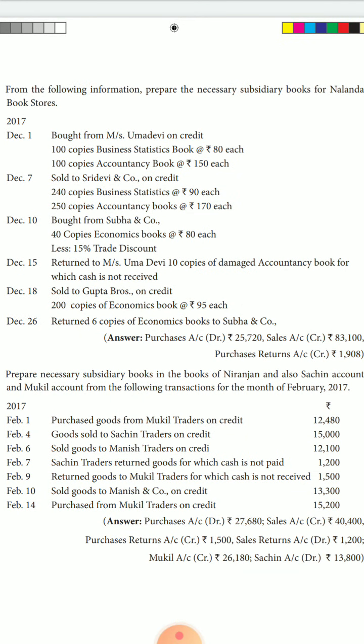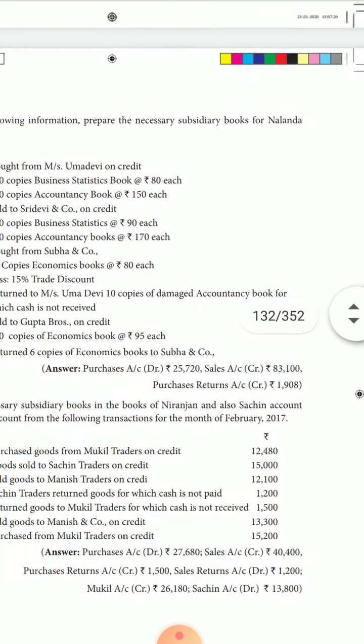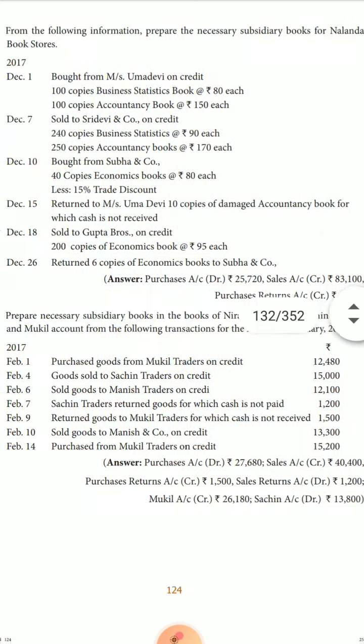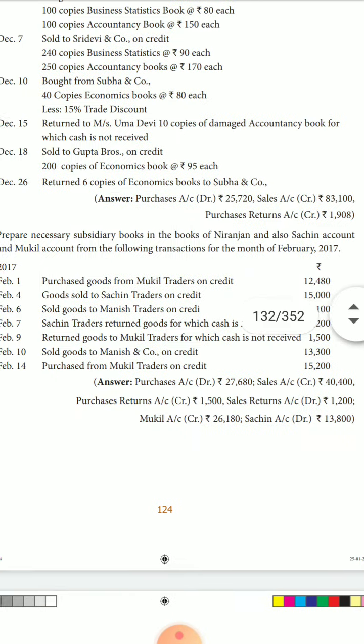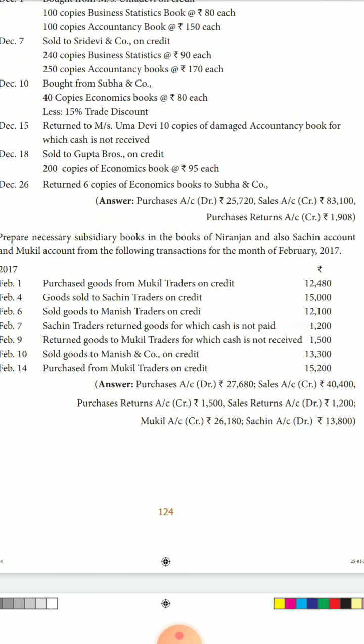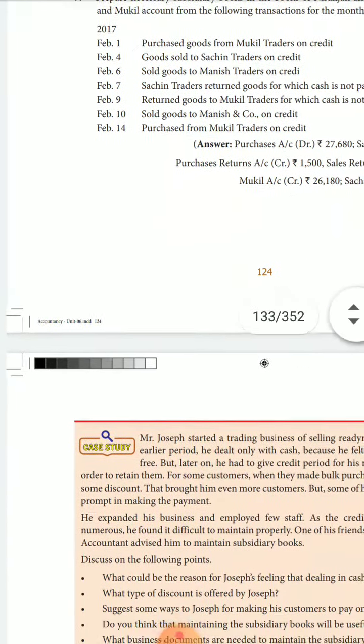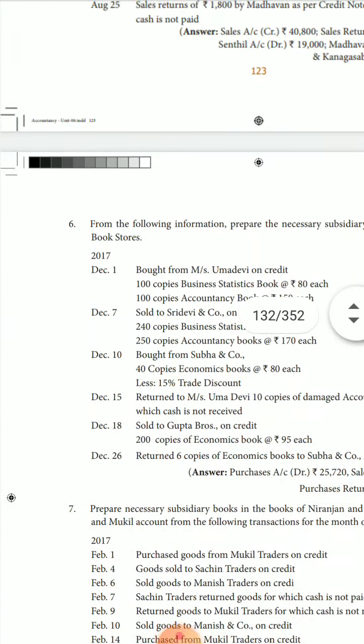These two sums you have to put separately. In the first sum, for Nalanda, you have to open purchase account, sales account, purchase return account. In the next one, you have to open purchase book, sales book, purchase return book, Mukil account, Sachin account. The two sums you have to open.